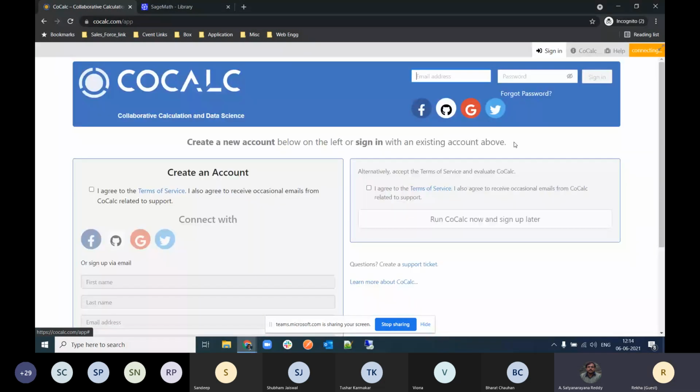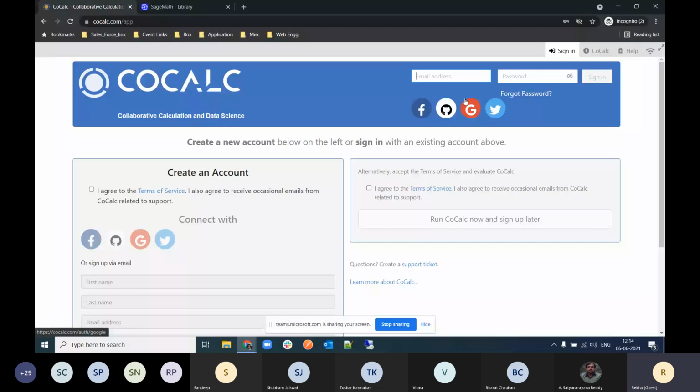If you already have a login and password, you can enter your email ID and password here, then sign in. But since most of the people are new to CoCalc and SageMath, for the first time I'm just skipping this step.